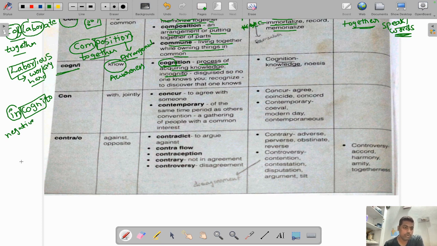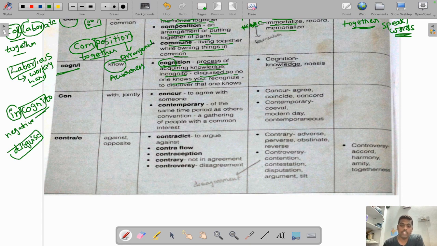Incognito means you don't know about that thing, and that means it is in disguise mode, like a mask. Generally, if you see in the Chrome browser, there is an incognito browser, right? In the incognito browser, even if you search something, it cannot be known to everyone. So incognito means it is disguised, so no one knows you.